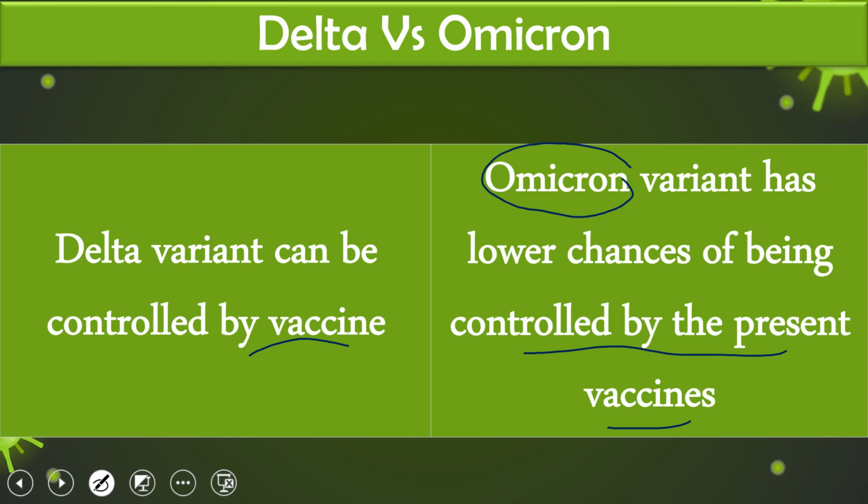But Omicron variant's transmission rate is very fast, though some in the scientific community are saying that this Omicron variant is a boon for India. It will help to gain our immunity. It will boost our immune system against the coronaviruses. So this is the basic difference between the Delta and Omicron variants.